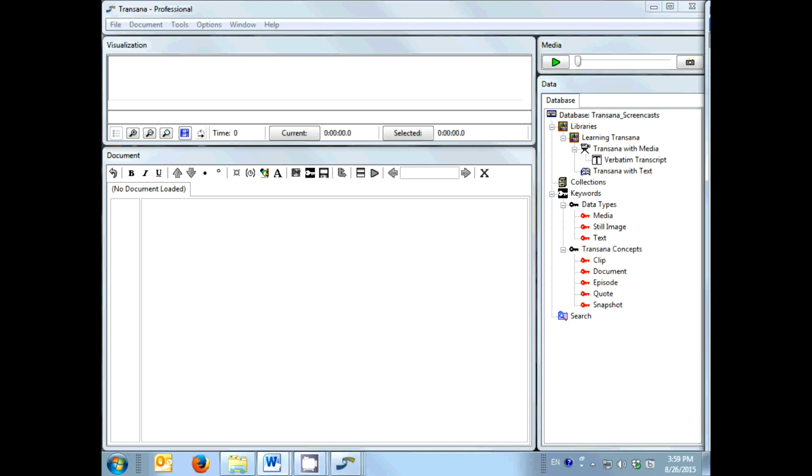The other way you assign meaning to your quotes, clips, and snapshots is through coding them with keywords. A keyword is a tag that you add to analytic data items in Transana that indicates something that you think is interesting or important about that data item. It helps to understand that the analytic act of putting a bit of analytic data in a collection and of assigning a keyword to a bit of analytic data both serve the same function. The collection that contains the data and the keyword assigned to the data both indicate something that's important about that piece of data.